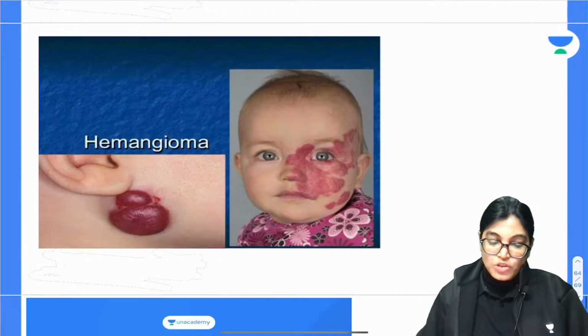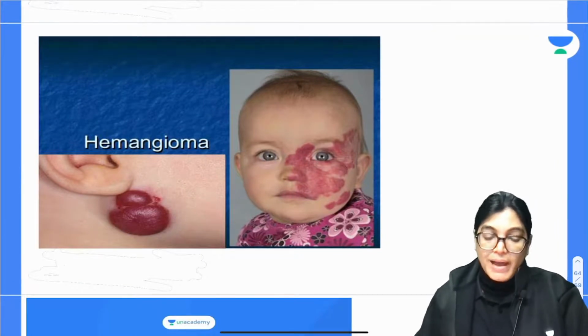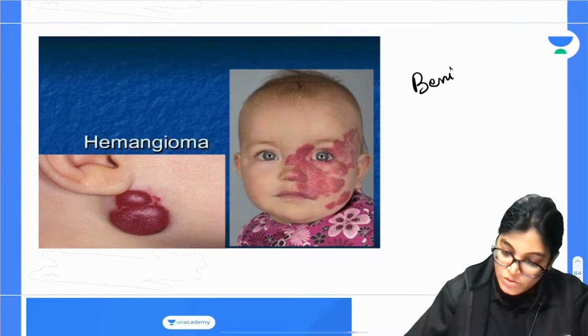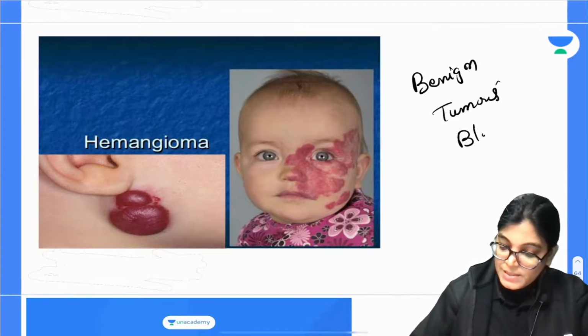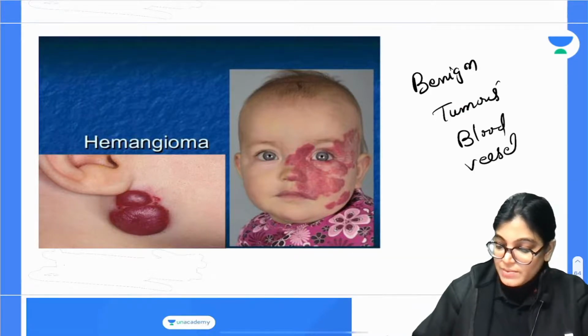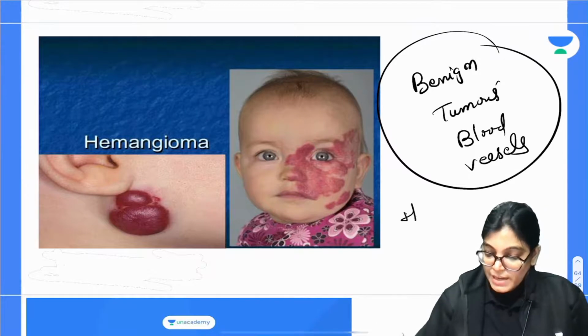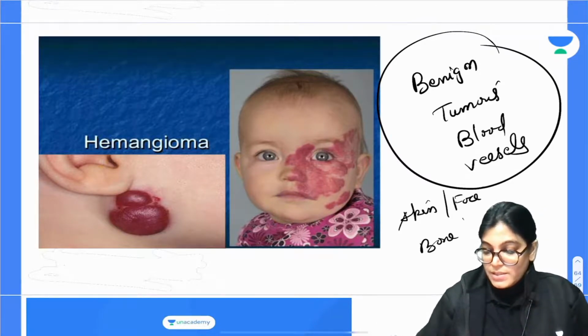Now, hemangioma, this is a baby which is showing you hemangioma is just the benign tumor of blood vessels. So it is commonly benign, it is quite common, and commonly it is seen in the blood vessels of the face. But also not only face, it can be seen in the skin, it can be seen also in the internal organs, in the bones, muscles.